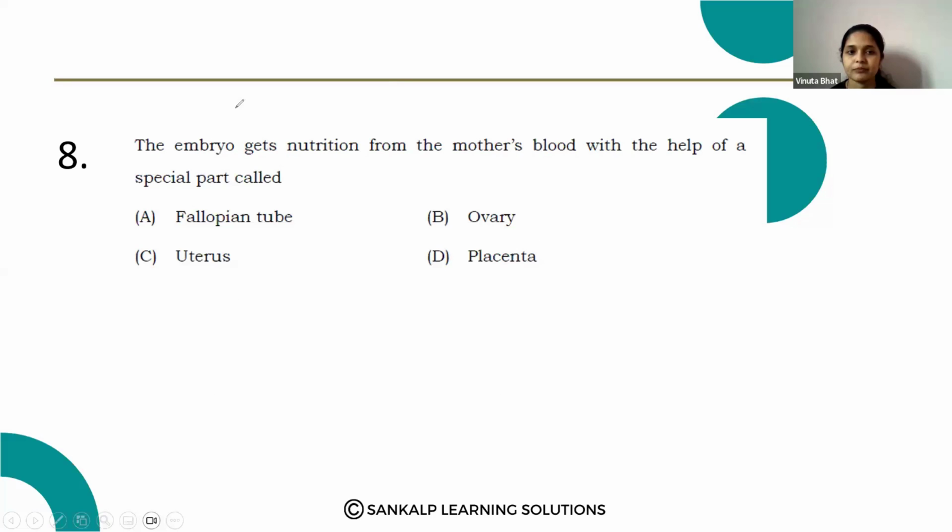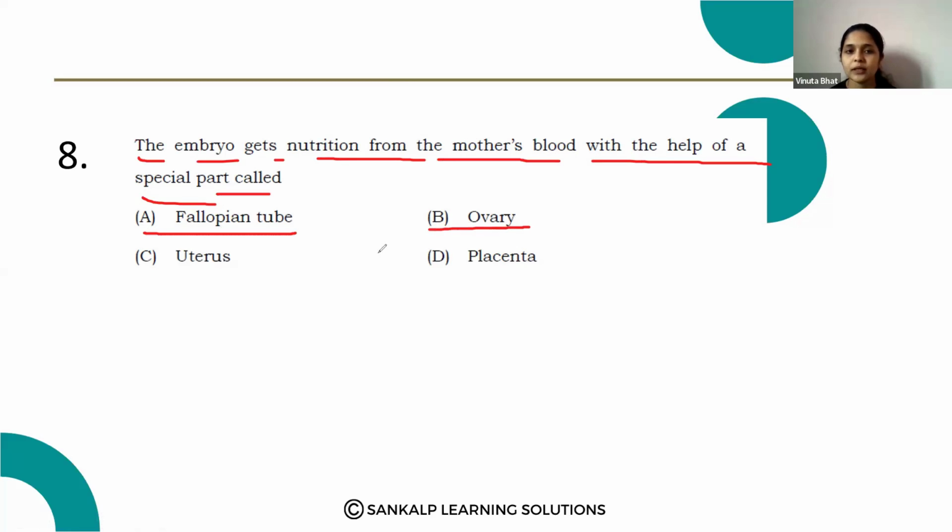Next question. The embryo gets nutrition from the mother's blood with the help of a special part called: option A, fallopian tube; option B, ovary; option C, uterus; option D, placenta.